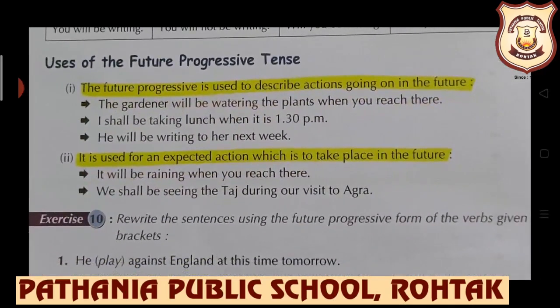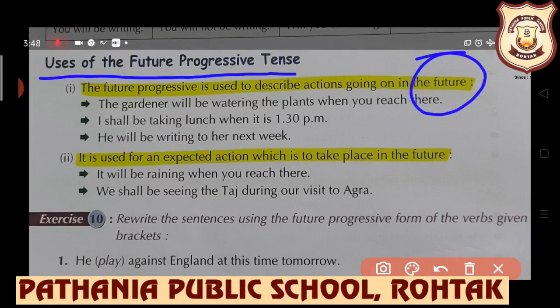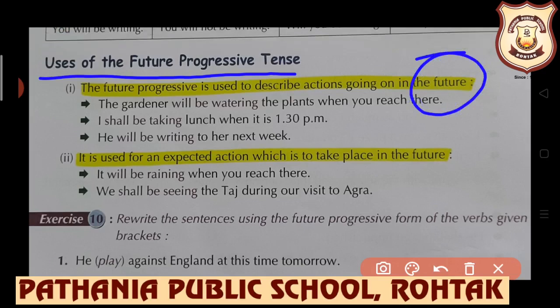Now let's know about the uses of future progressive tense. Students, in future progressive, obviously the described action will be going on, will be in progress, but in future. The gardener will be watering the plants when you reach there, means in future when you reach there, at that time what will be happening, that is future progressive tense. Next example, I shall be taking lunch when it is 1:30 p.m. He will be writing to her next week. Next usage, it is used for an expected action which is to take place in the future.